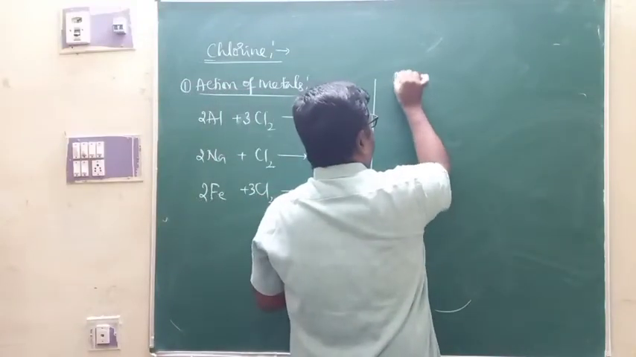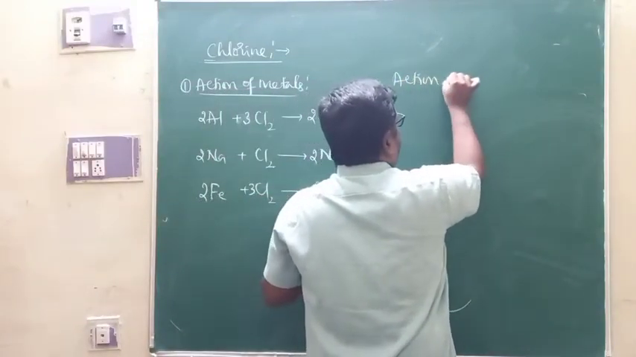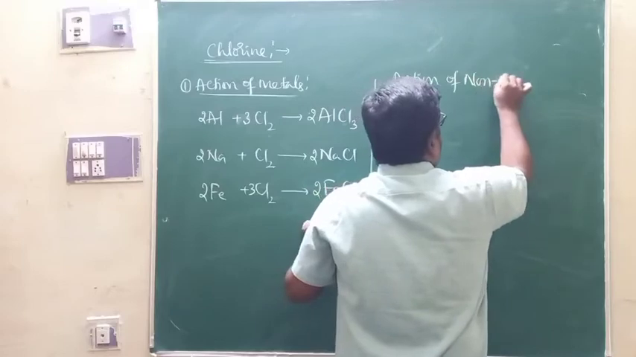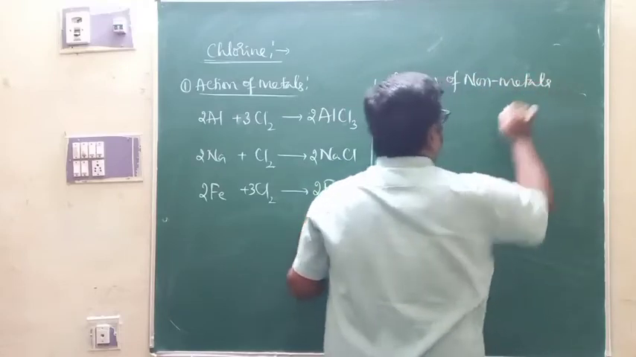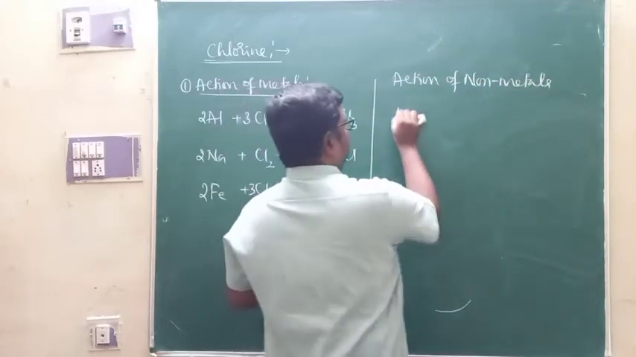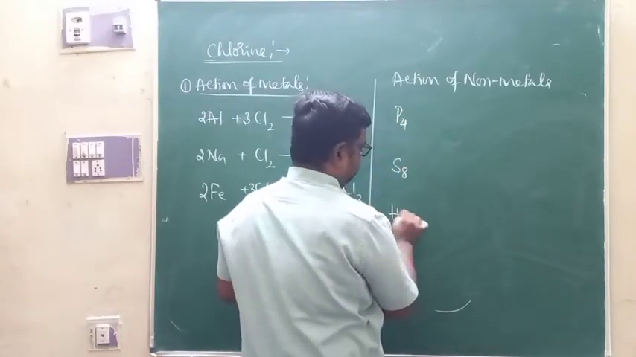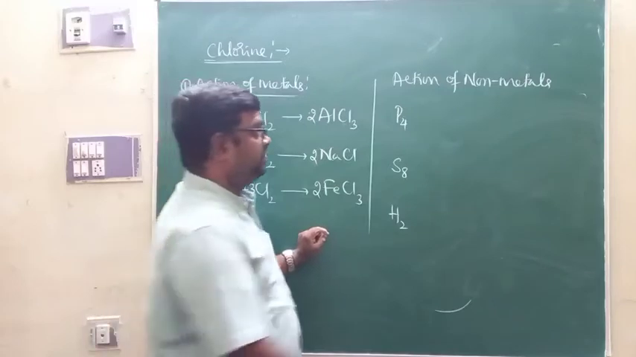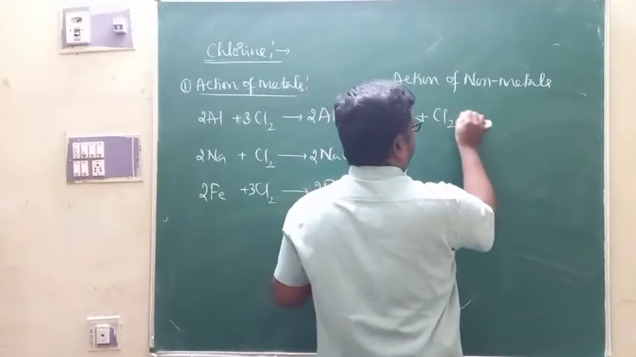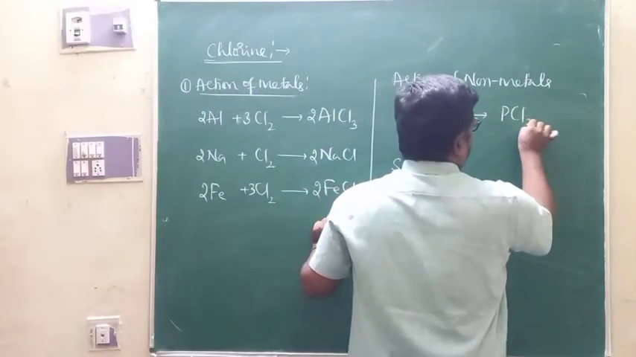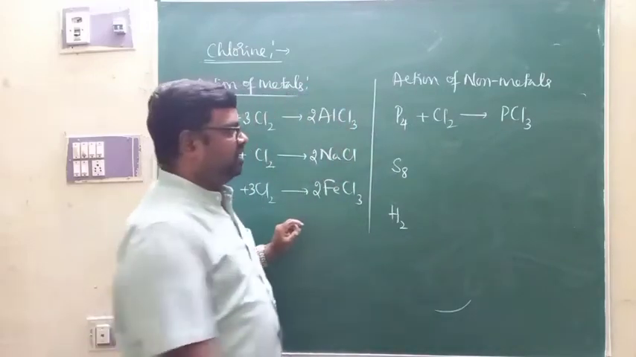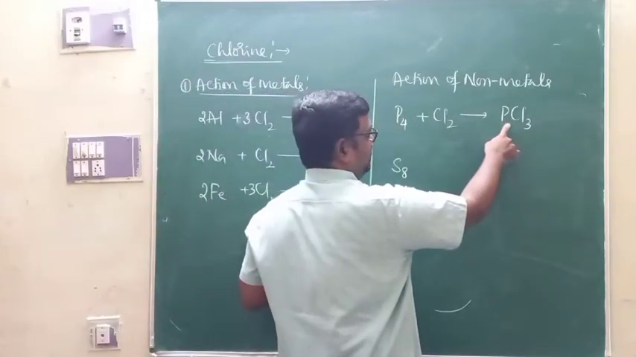Apart from that, chlorine can also react with non-metals. Under non-metals, we have selected phosphorus, sulfur and hydrogen. These are the non-metals there. When phosphorus reacts with chlorine, you are going to get phosphorus trichloride.